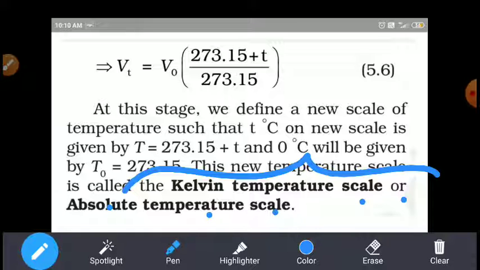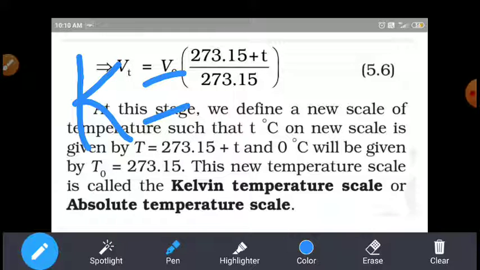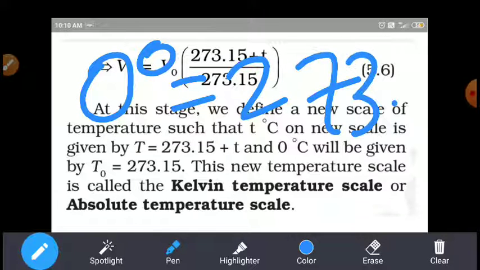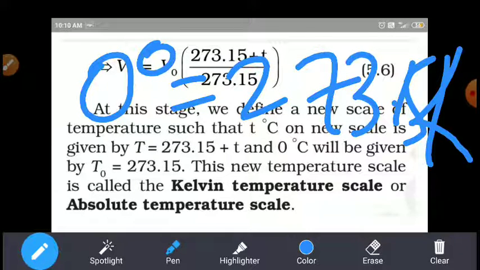For every degree rise in temperature, the volume must increase by 1 by 273. So based on that he concluded that on the Kelvin scale, 0 degrees Celsius is considered equal to 273.15 kelvins. So the Kelvin scale can be concluded from Charles law. Is it clear, students?